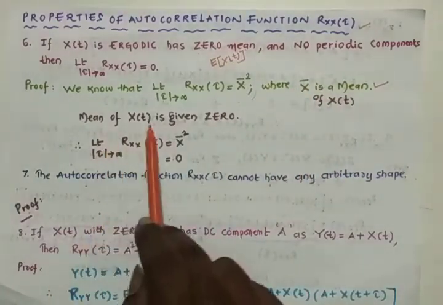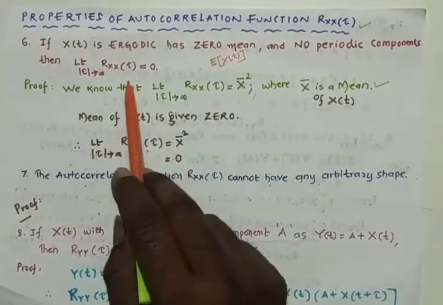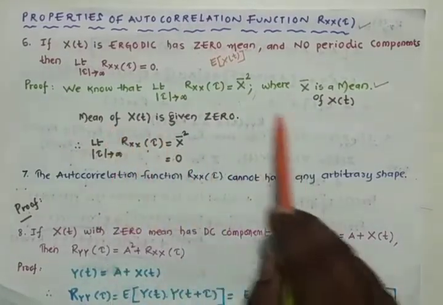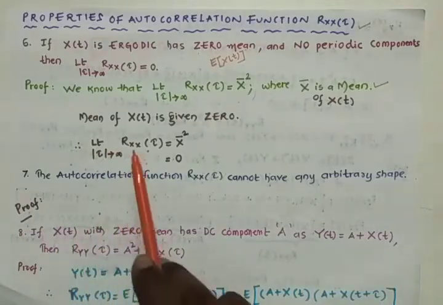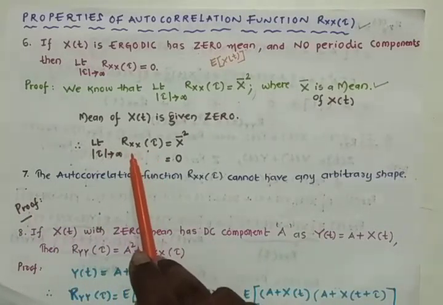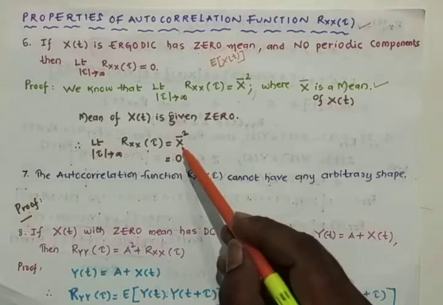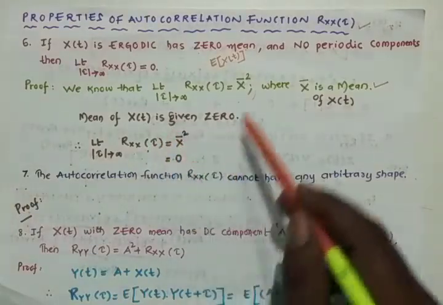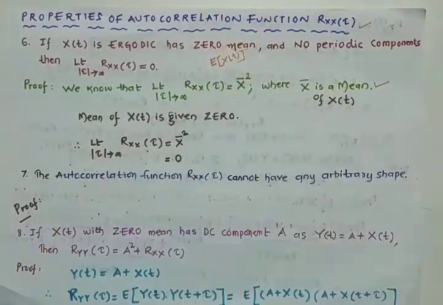By substituting 0 in the fourth property, limit tau tends to infinity of the autocorrelation function, where tau is the time difference t2 minus t1, is equal to x bar square. Since x bar is given as 0, 0 square is 0 only, so we can prove this.